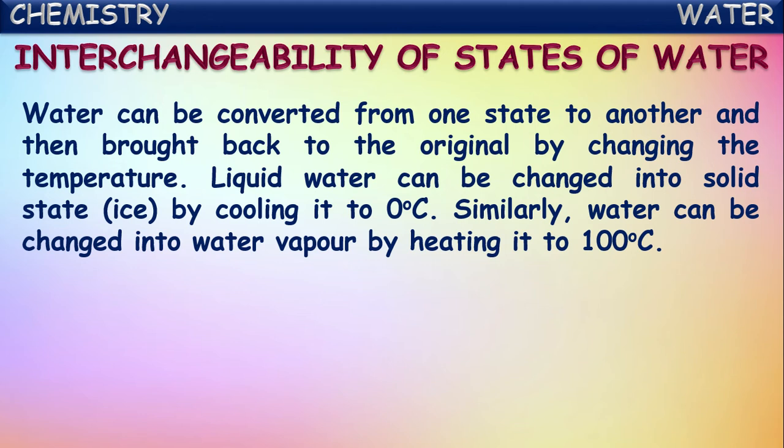What do we call this change of state from liquid to solid? In the same way, water can be changed into water vapor by heating it to 100 degrees Celsius. So what is happening here? Liquid water changing into gaseous water vapor form by heating. Means state changing to gaseous from liquid. So these are called interchangeability of states of water.